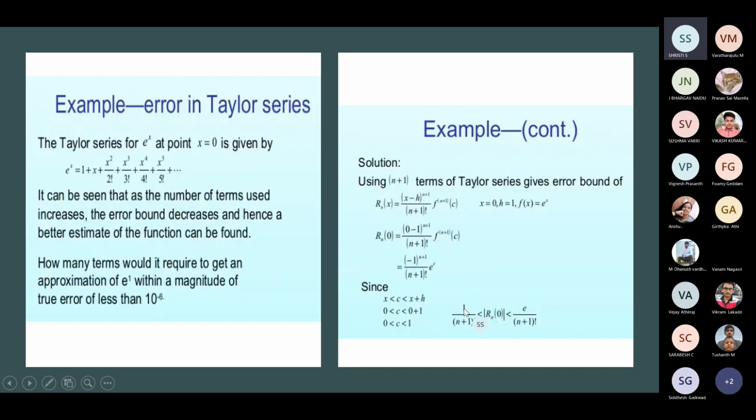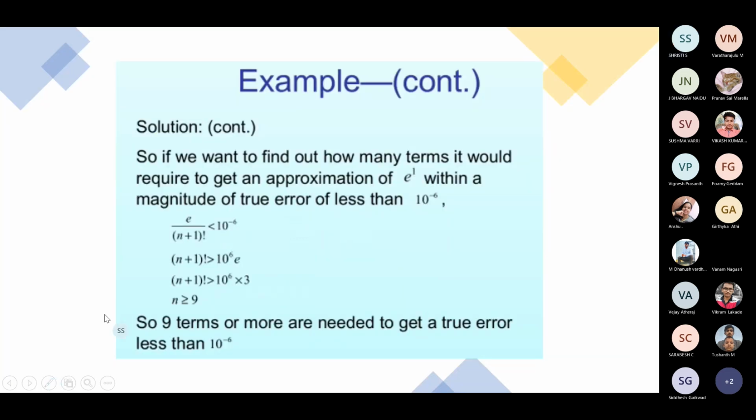So that's why 1 by n plus 1 factorial will lie between the absolute value of our remainder of 0 and e by n plus 1 factorial. So as you can see in the same formula, it becomes e by n plus 1 factorial, which is less than 10 power minus 6. So on performing simple calculations, we arrive that we need at least 9 terms to find the true error, which is less than 10 power minus 6.